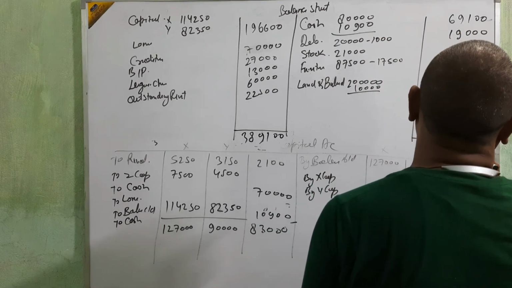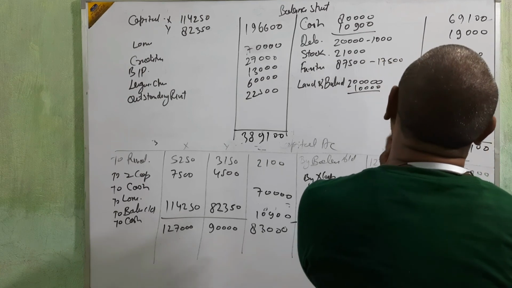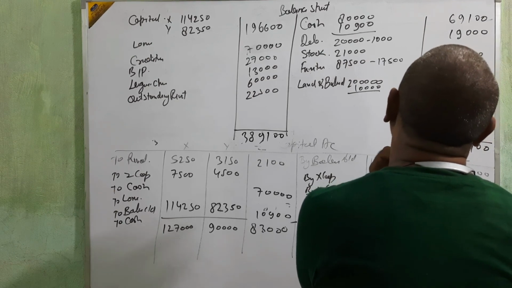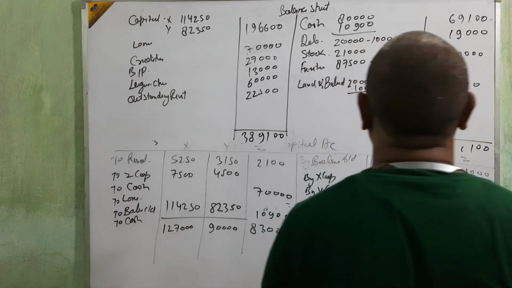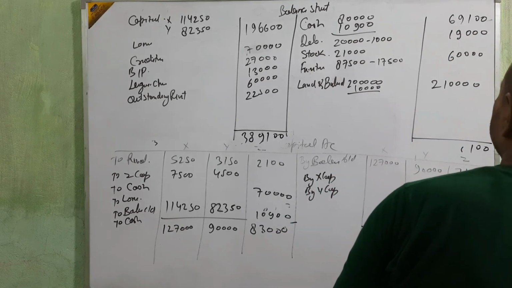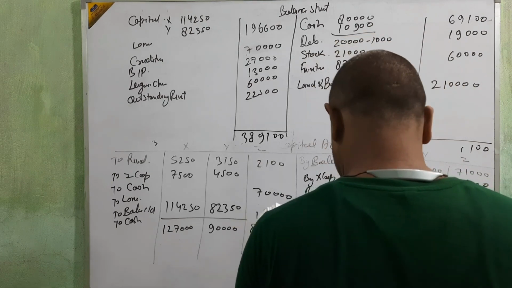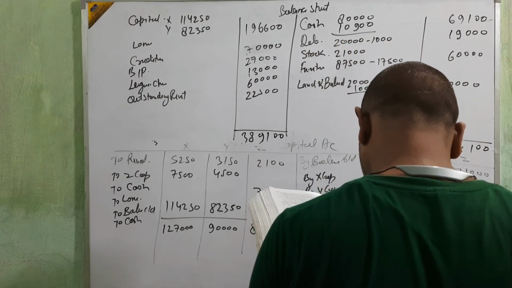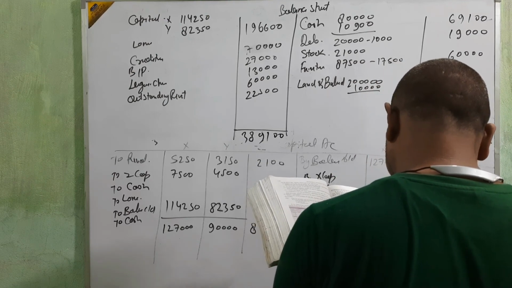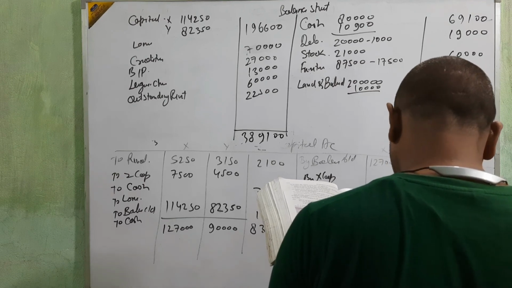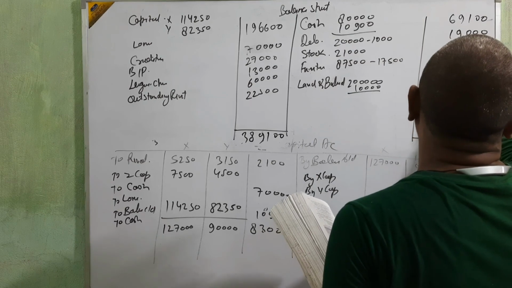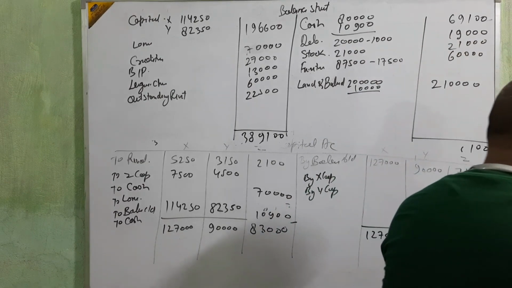Just see, 2,10,000. Okay, 60,000. That provision 5%. Land and building appreciate by 5%, 10,000. Stock 21,000. Okay, that stock is 21,000.